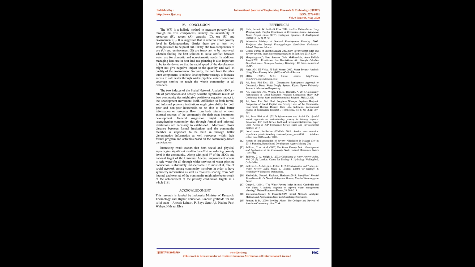Moreover, a closer distance between formal institutions and community members is important to be built through better dissemination of information as well as resources within their formal programs and activities based on community-based participation. An interesting result occurs in that both social and physical aspects give significant results to the effort of reducing poverty level in the community. Along with Goal 6 of the SDGs and the national target of universal access, improving access to safe water for all through wider services of water pipeline connection is absolutely indispensable.